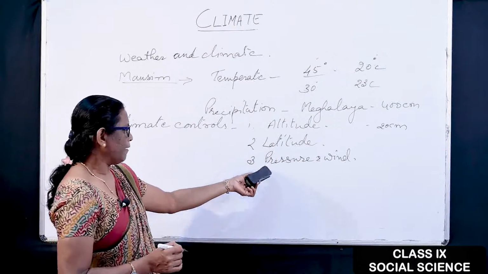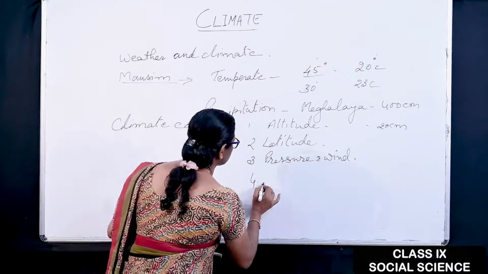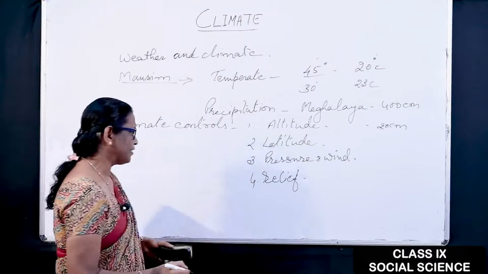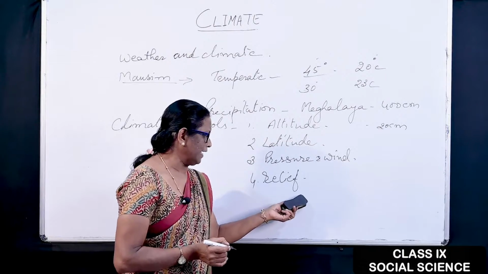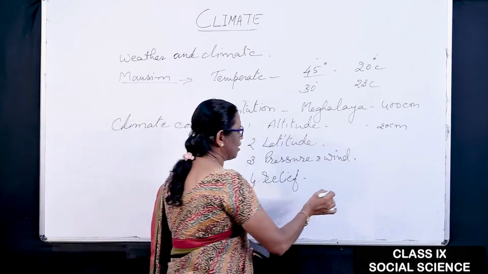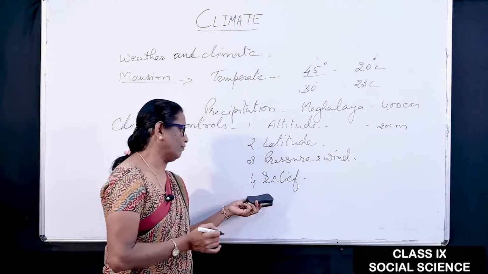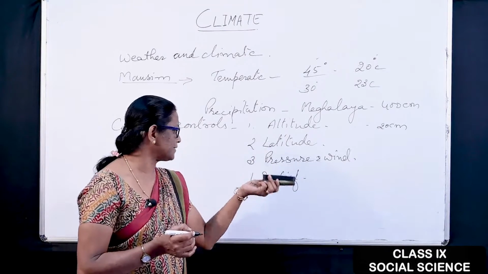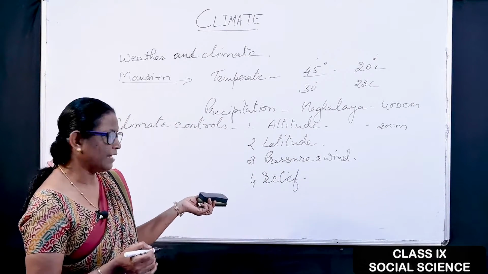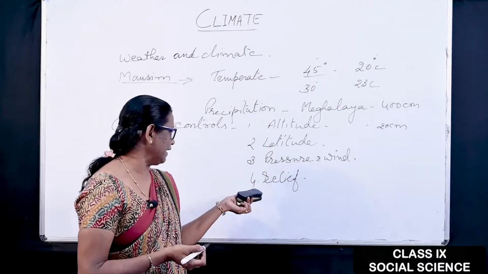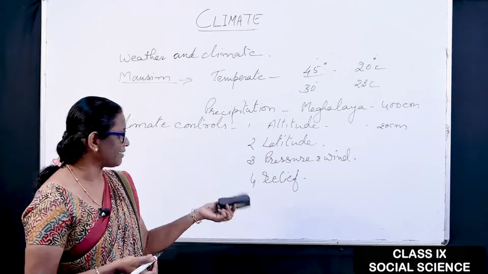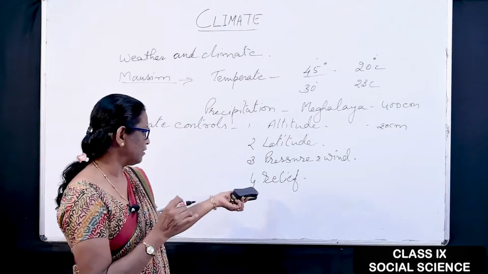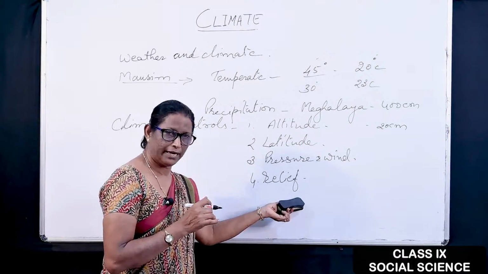Next is relief features. Relief is an important factor. This you have also read in 8th class. If any mountain is in the path of the wind, then obstruction comes, there it rains, and the next side becomes the leeward side, and in this way the leeward side area becomes dry. Like that, in Rajasthan, the backside of the Aravalli mountain is a rain shadow area.